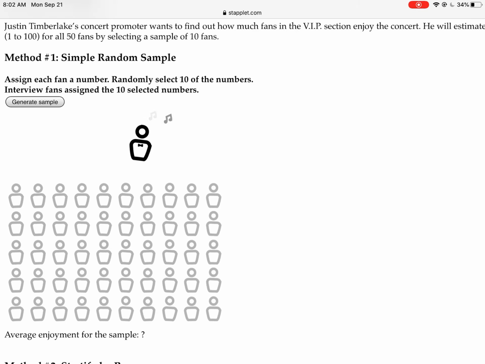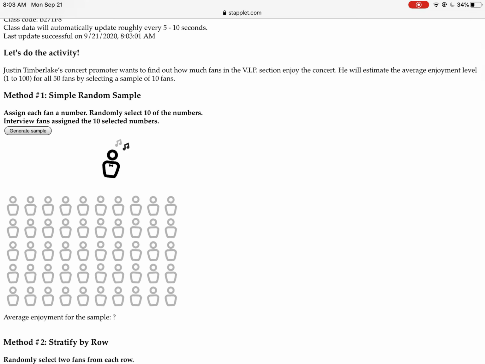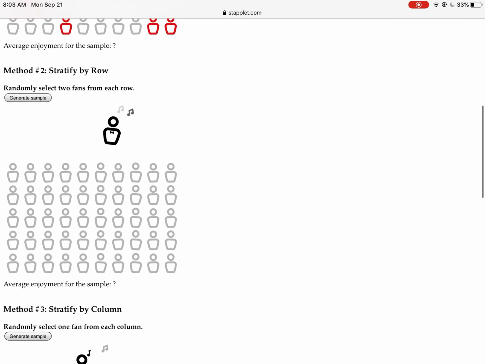Now the goal is, these are all audience members and this is the concert. And you want to get a gauge for how much fans enjoy the Justin Timberlake concert. So then you're going to estimate the average. Now we're going to assume that we can't sample all 100 people here. Or actually, we can't perform a census for all 100 people, excuse me. So we're going to be doing samples today. And the cool thing is, this is going to do the sampling for you. So for the simple random sample, you're going to click Generate Sample, and watch what happens. It randomly selects people for you. It's pretty cool.